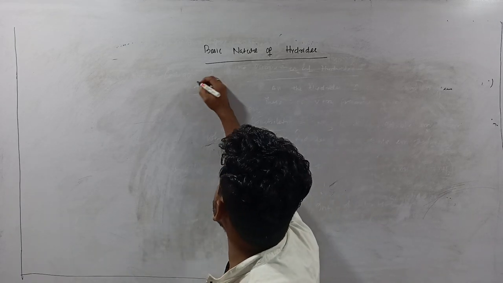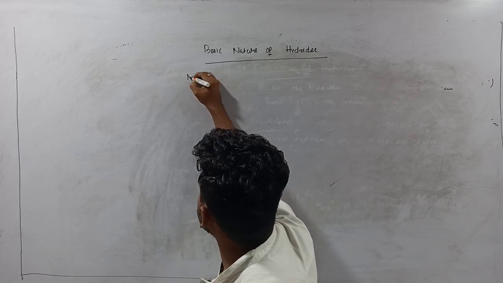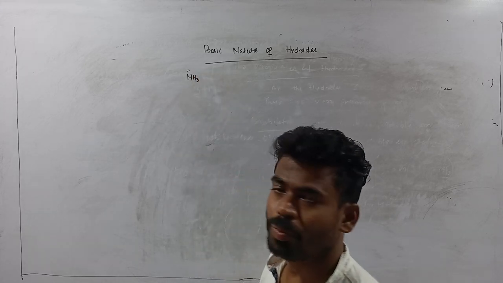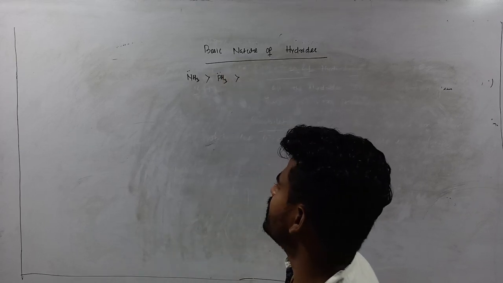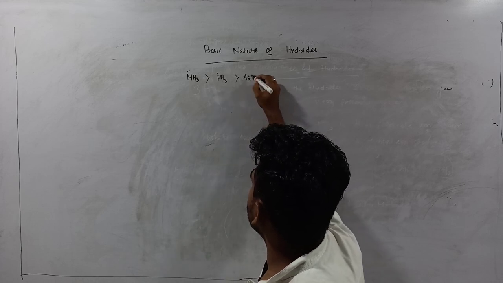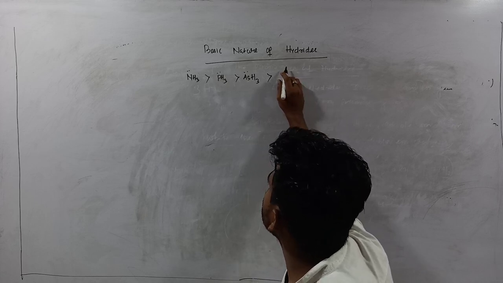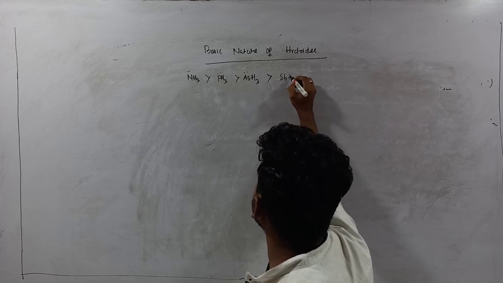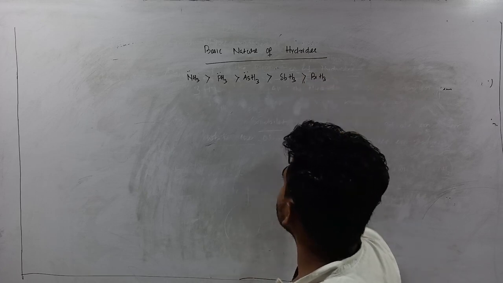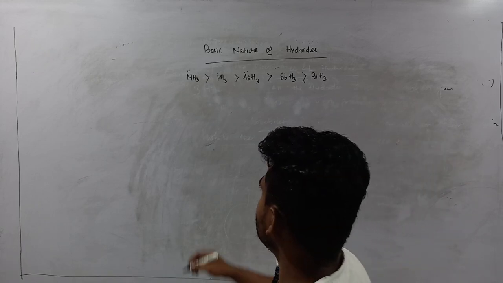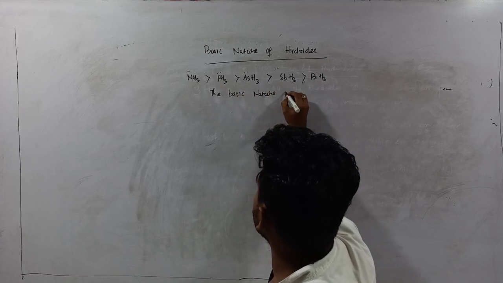So their basic nature can be written as NH3 is more basic than PH3, which is more basic than AsH3, then antimony SbH3, and the final one, BiH3. That means the basic nature decreases.